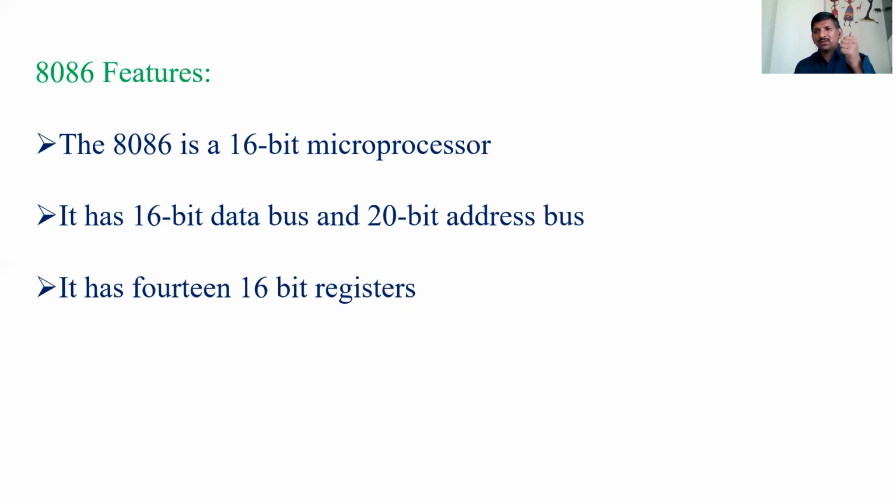Totally 14: AX, BX, CX, DX, code segment, data segment, stack segment, extra segment, stack pointer, base pointer, source index, destination index, instruction pointer, flag register. 14 registers.